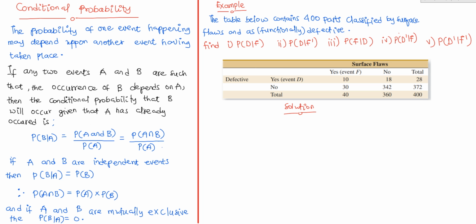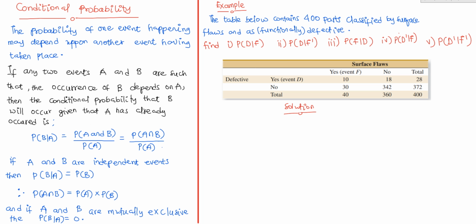Now let's look at this table that I have here and explain things to ourselves. From this table, we have surface flaws and defective parts. For the defective parts, we have parts that are defective and parts that are not defective, right? And then you have parts that have surface flaws and those that do not have surface flaws, right? And then you have the totals also. So D will represent parts that are defective.